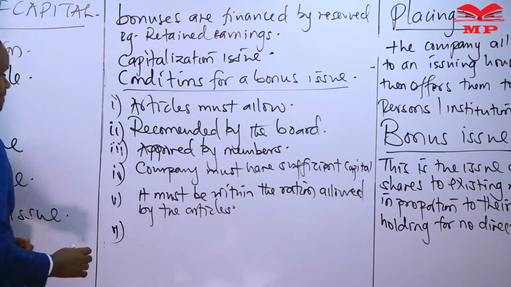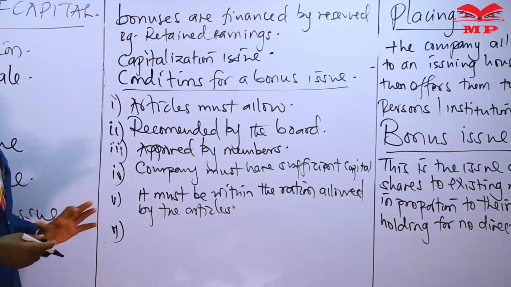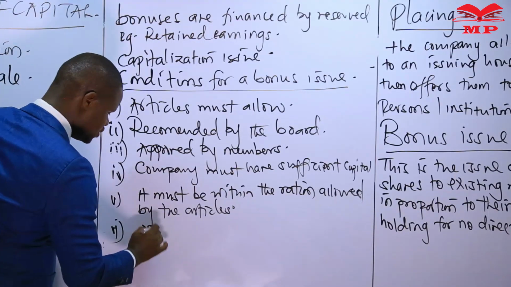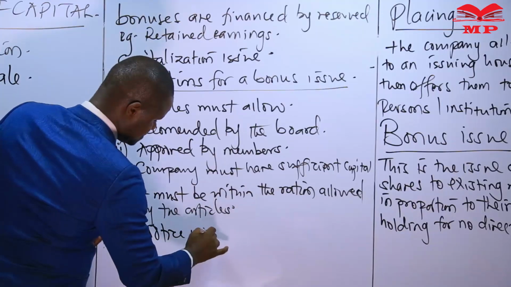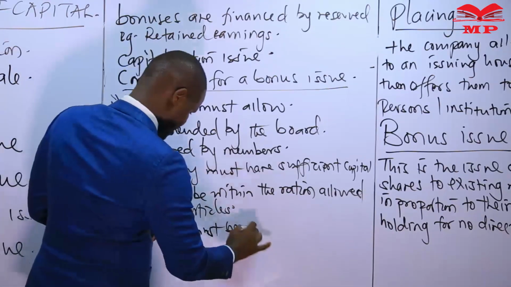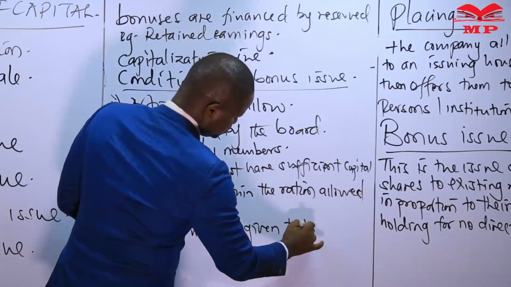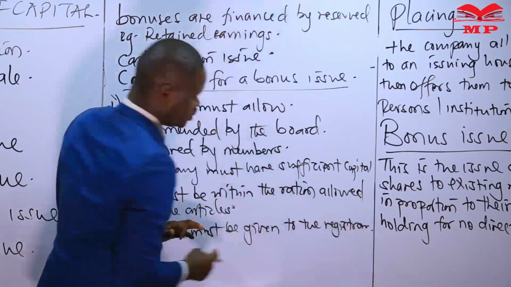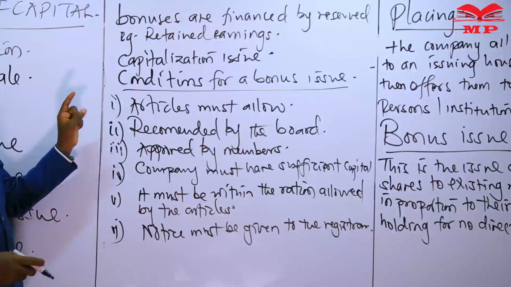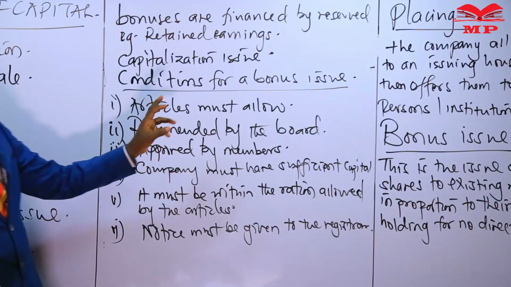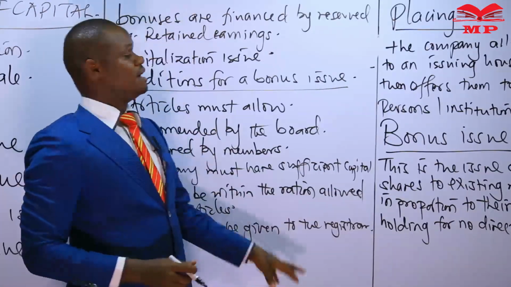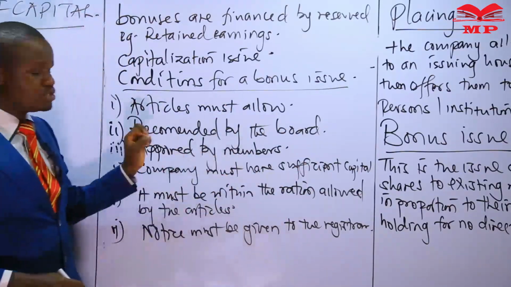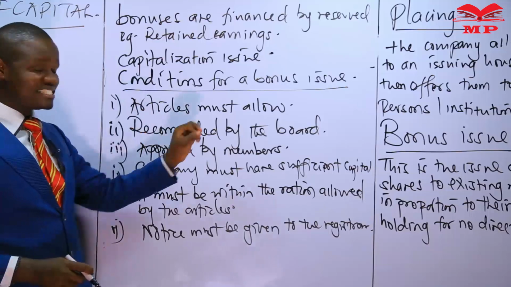Then we are saying that if this company effects the bonus issue, notice must be given to the registrar. If it so happens that this is a public listed company, then we also have to seek the approval of the markets regulator.